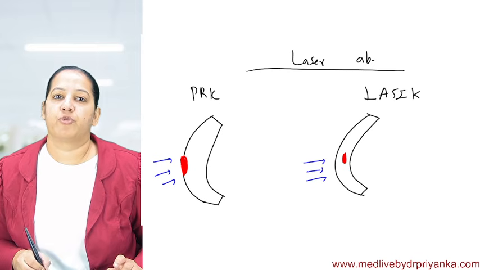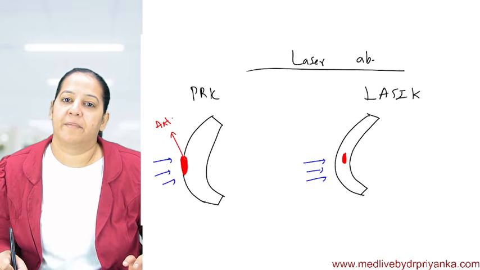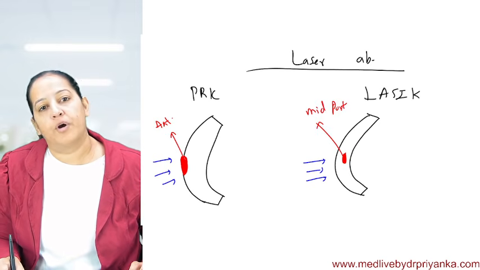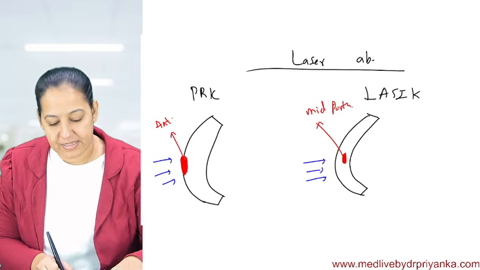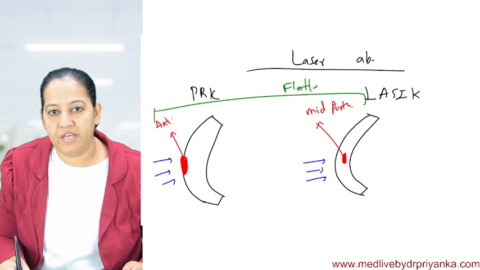So appreciate the red portion. The red portion here is the anterior portion of the cornea which is ablated. Here the mid portion of the cornea is ablated. Ultimately, both of them are causing flattening of the cornea.